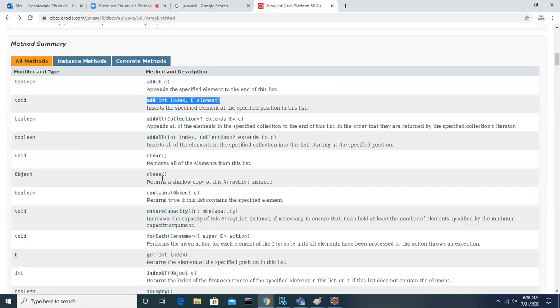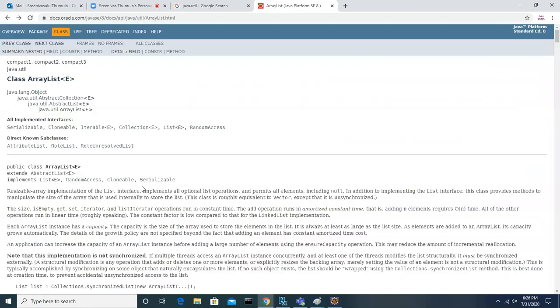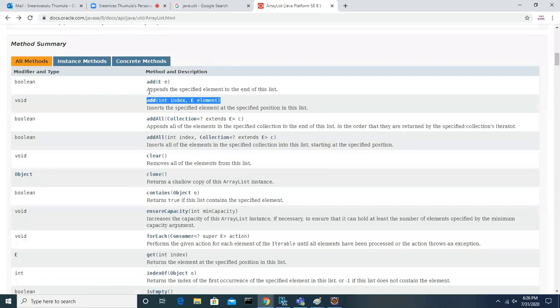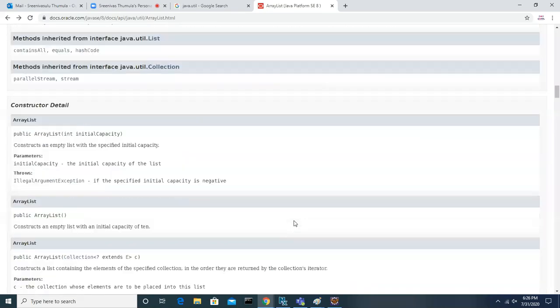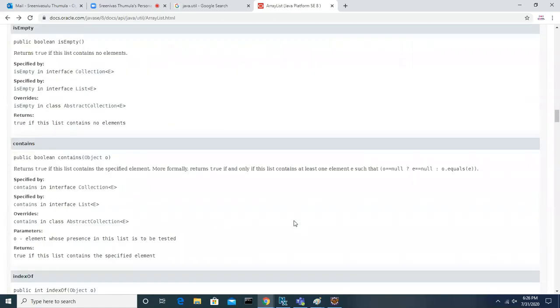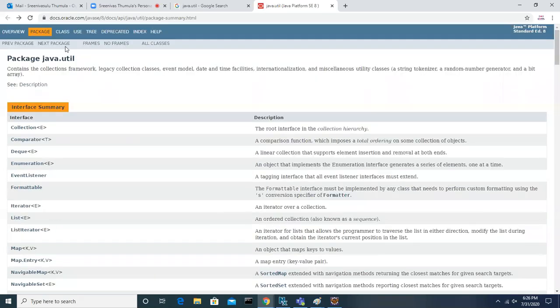I cannot go and explain each and every method in all the classes, because if I try to explain every method, we cannot complete this Java by 2020. We could complete it by 2030 or something like that, because by that time we will get more classes. It's a continuous process.